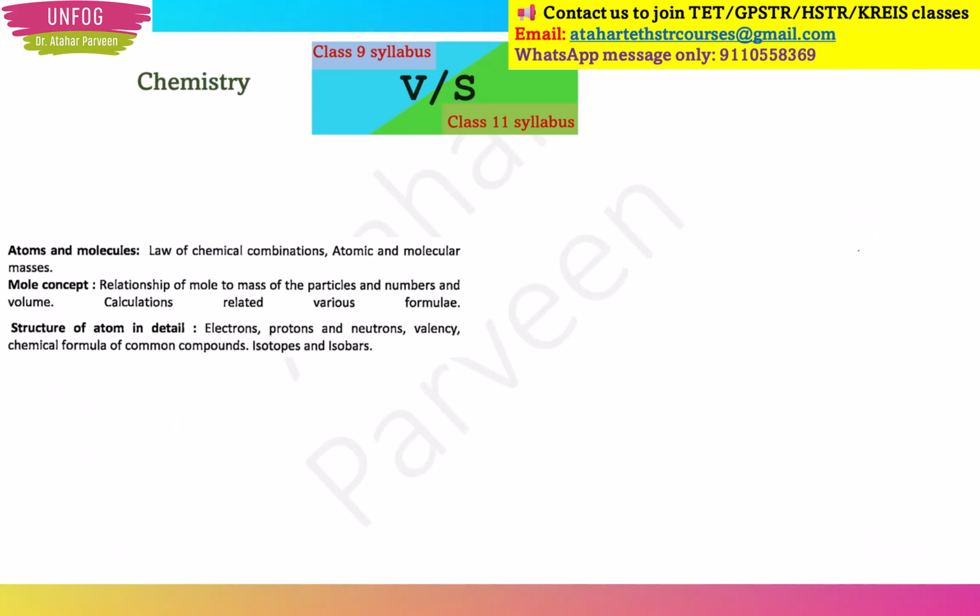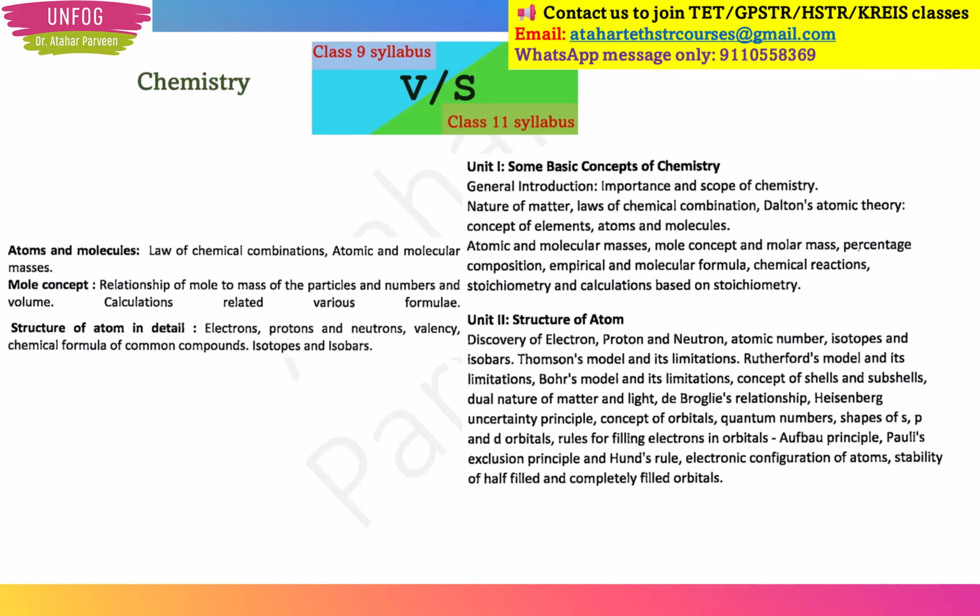Let's see an example of chemistry. I have taken the chapters atoms and molecules, mole concept, structure of atom in detail. So much is there in the class 9 syllabus. Now this much is there in the class 11 syllabus: the entire structure of atom and some basic concepts of chemistry. So if you prepare for this part, it is like you have prepared for that part only. The only thing is that you should have your concepts clear and go for some important points. Maybe try to go for some difficult level points also. That's it. That way you are preparing for class 11 also.